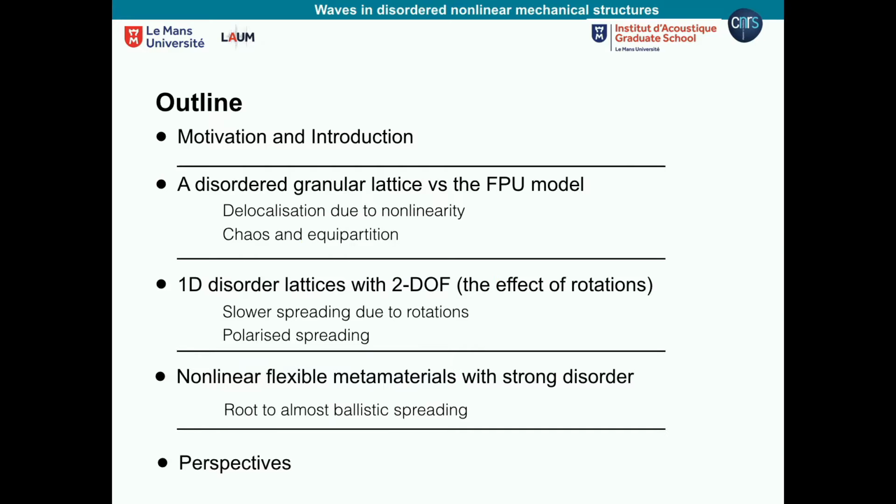In the first case, we're only going to take into account displacements of the masses, so 1 degree of freedom per site. Then we're going to move on to something a bit more realistic, which is 2 degrees of freedom, and try to see the effect of rotations in this kind of lattice, again with disorder and nonlinearity. The last part will be about this Lego structure I showed before. The model will describe that Lego structure, and once again we will try to see the effect of the presence of 2 degrees of freedom and disorder, and then some perspectives.